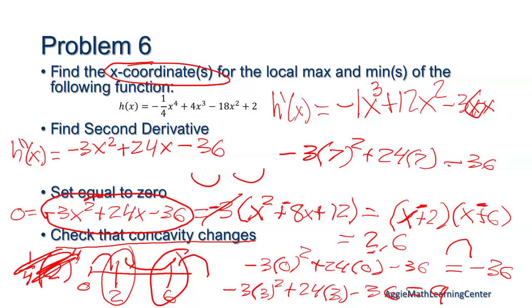Okay, questions on this process? It's kind of a long, messy process. So if that does happen, which is rare, you just don't include that number as one of your answers. Yeah, so if the concavity doesn't actually change, it means there's just like a weird wiggle or something. A lot of times it kind of looks like a hump. So it means it's not actually a max or minimum. It's only if the concavity changes. We have that. Okay. Questions?